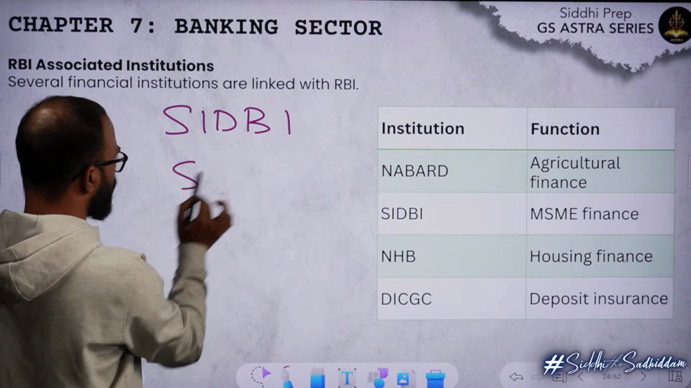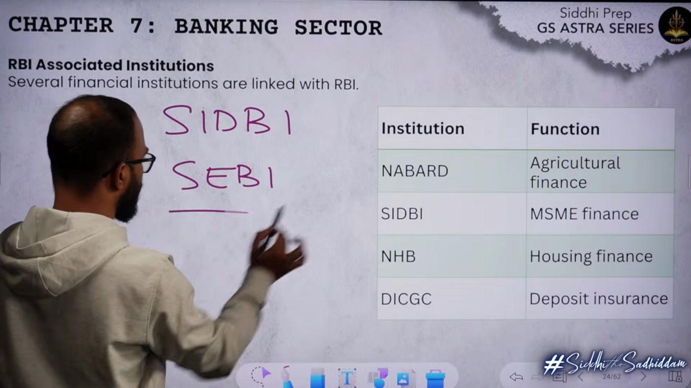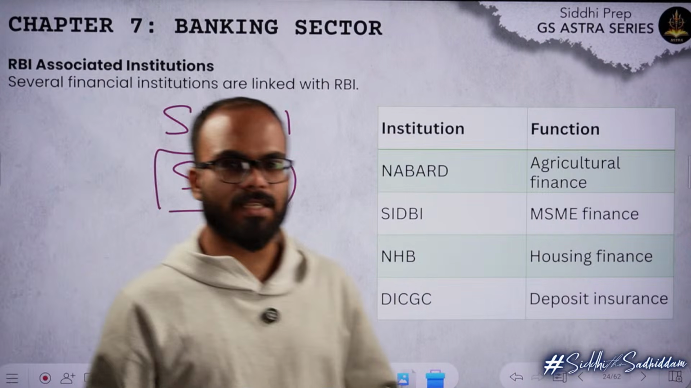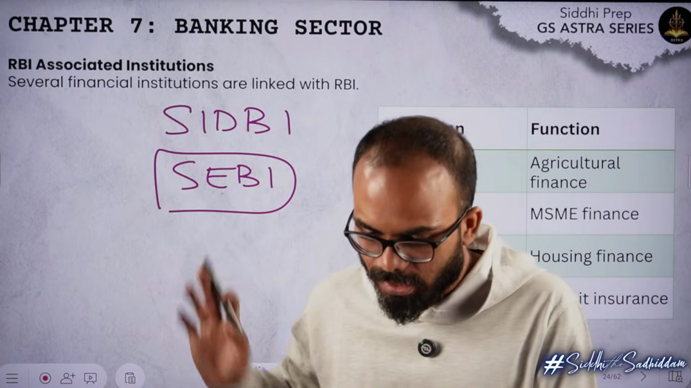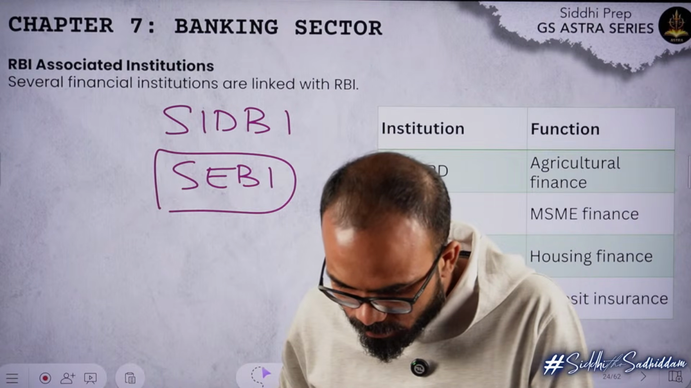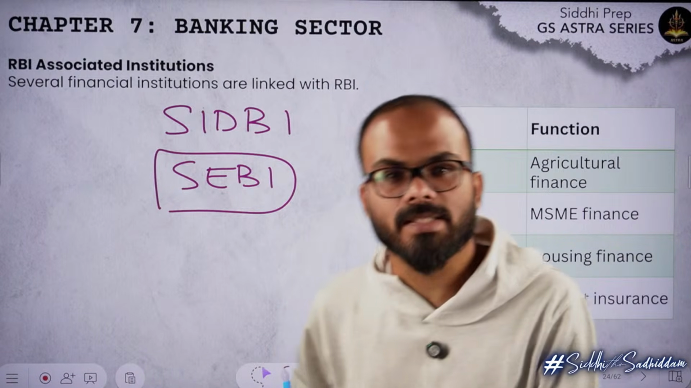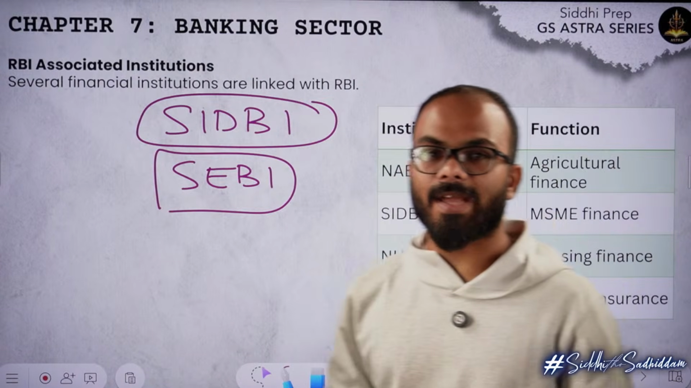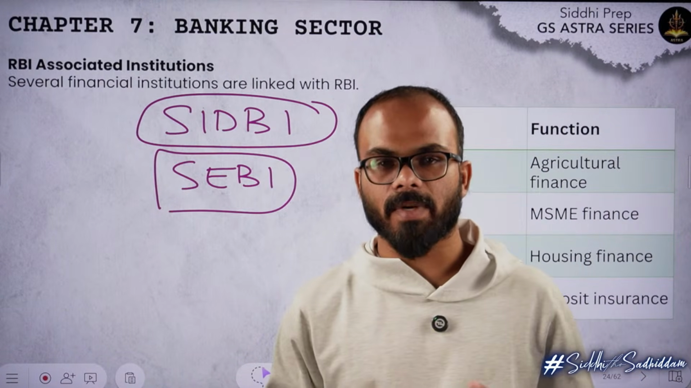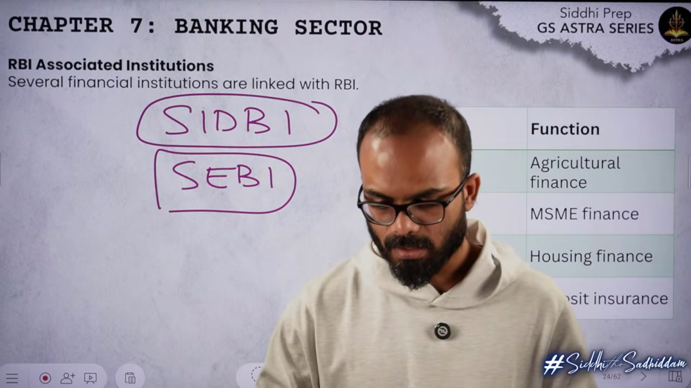SIDBI is different, SEBI is different. SEBI is the Securities Exchange Board of India. It talks about the stock exchange, the market regulator. The other thing is SIDBI. SIDBI talks about MSME finance, Small Industries Development Bank, that is SIDBI, right?